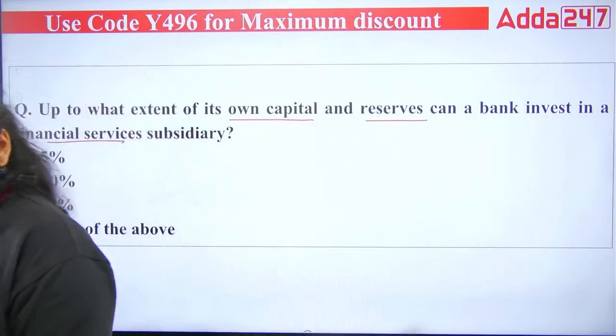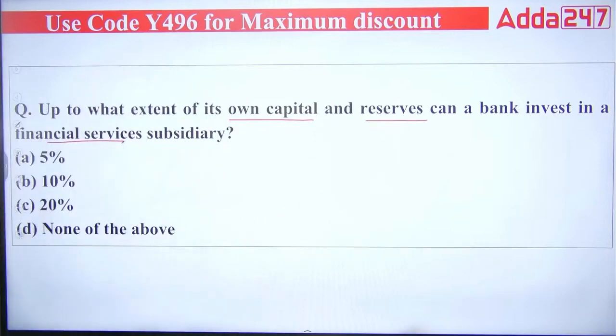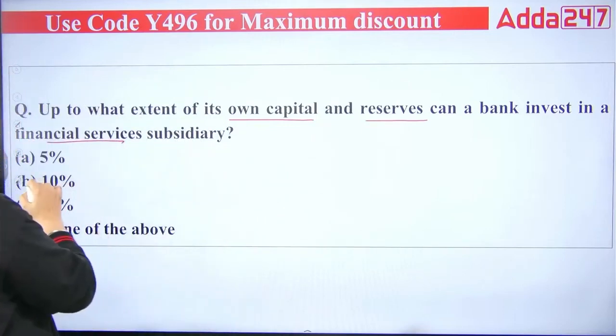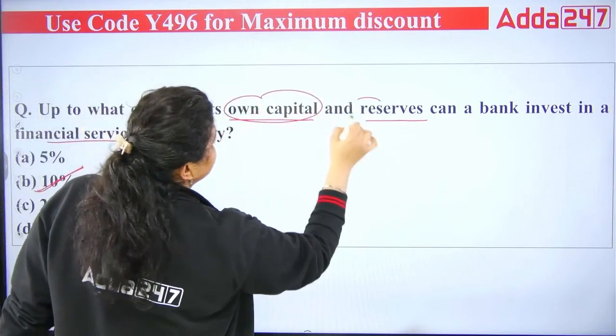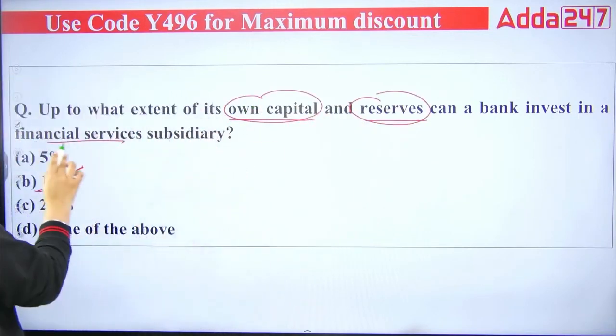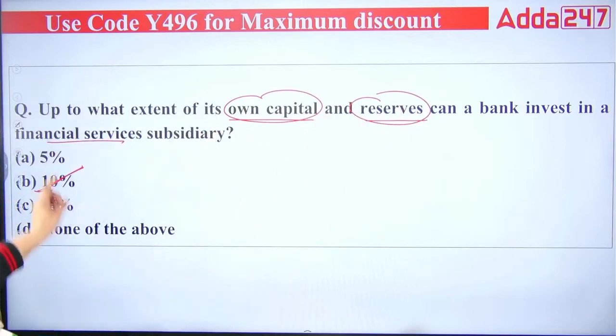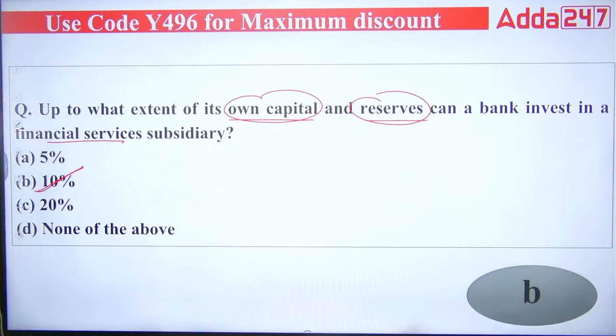Okay, what about the rest? It will actually be 10%. A bank can invest up to 10% of its own capital and reserves in a financial services subsidiary. So the right answer will be 10%. Okay, so the right answer is B.